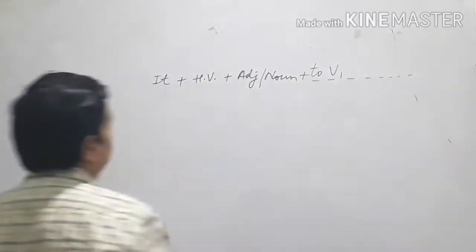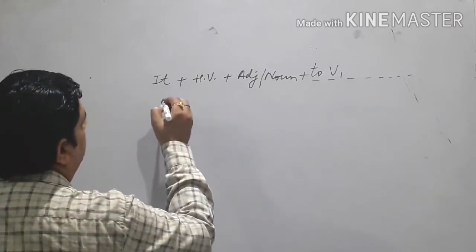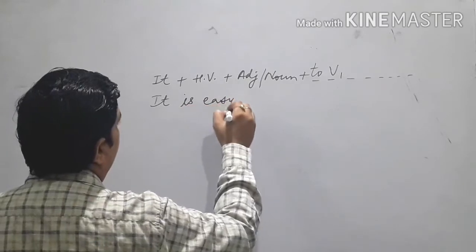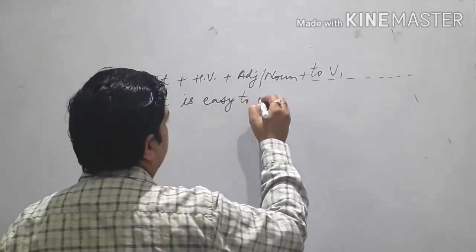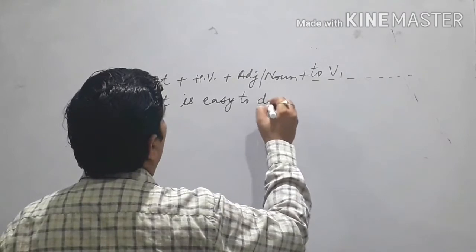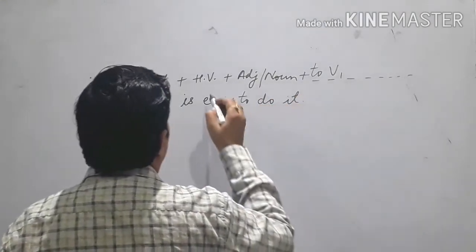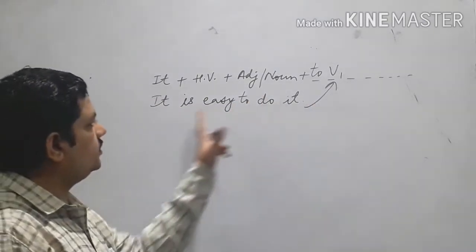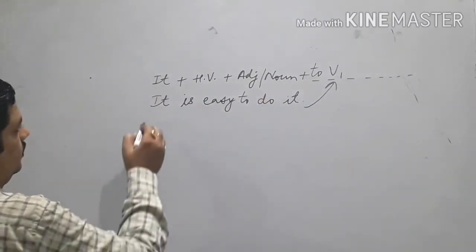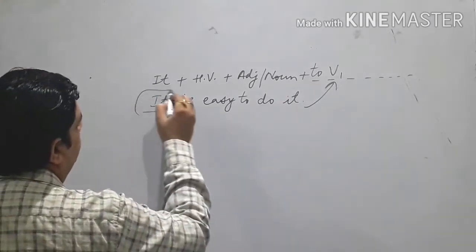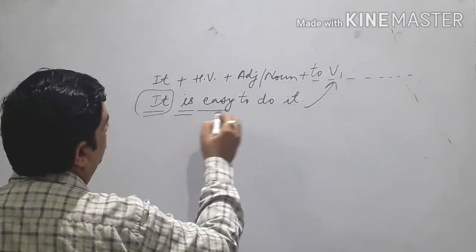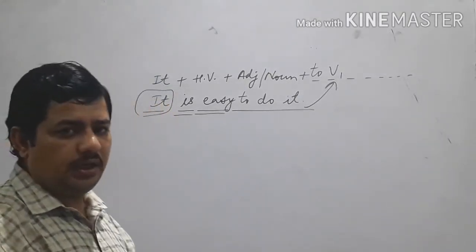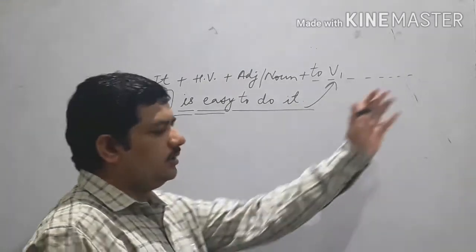Quite easy it is. See, suppose there is a sentence like "It is easy to do it." See, this structure I have taught here. Suppose this is the structure. It is easy to do it. We have "it", a dummy subject, then helping verb, adjective, and this phrase followed by "to". Okay? Clear? To infinitive and with that other things.